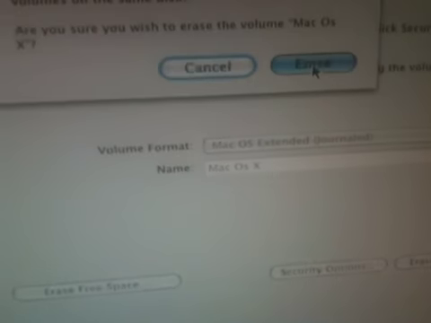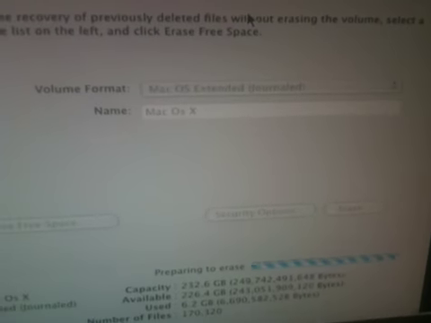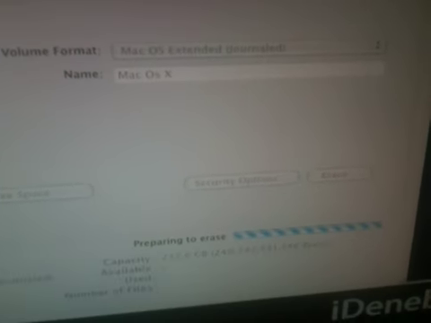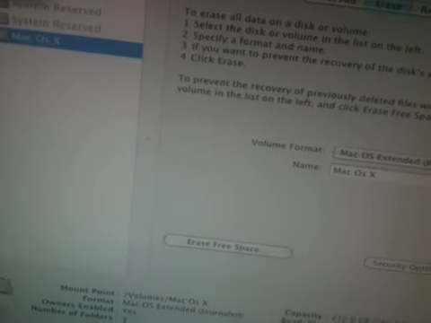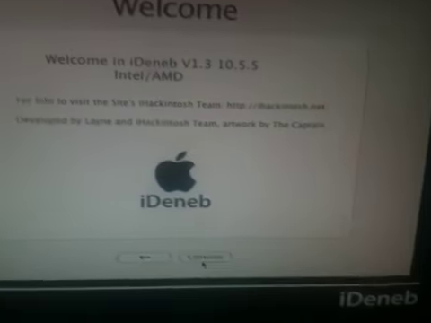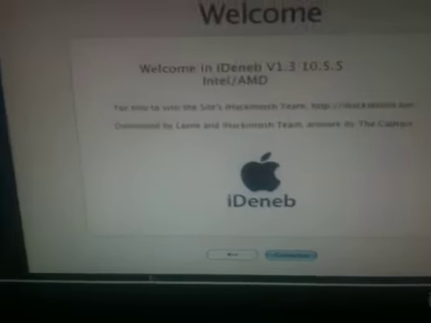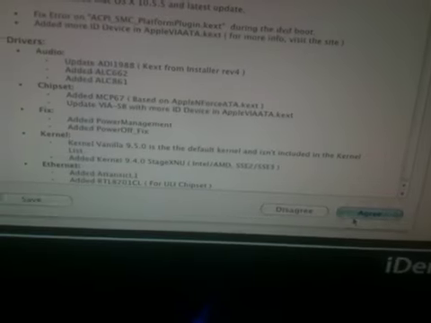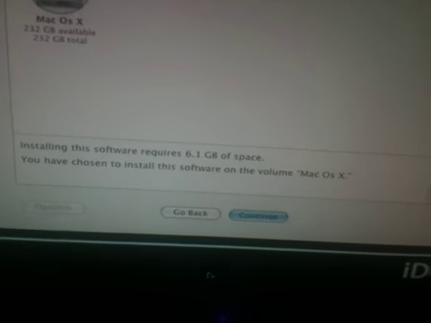I name it Mac OS X, and I click erase. Okay, so once it's erased, I quit disk utility, go to continue, and I read on a guide on how to do all this, and now I choose that, go to continue,